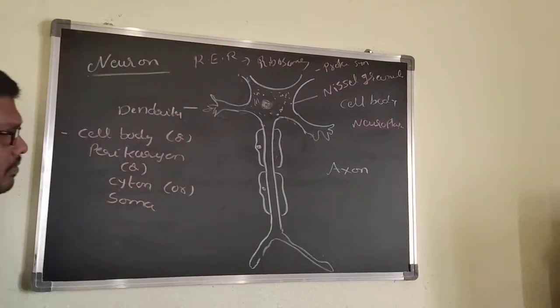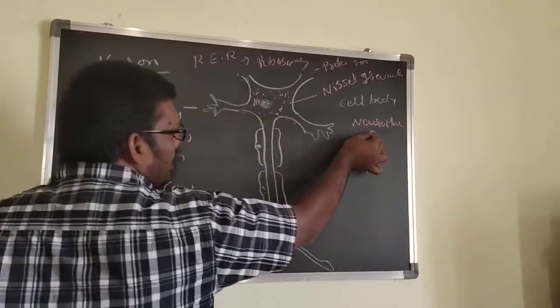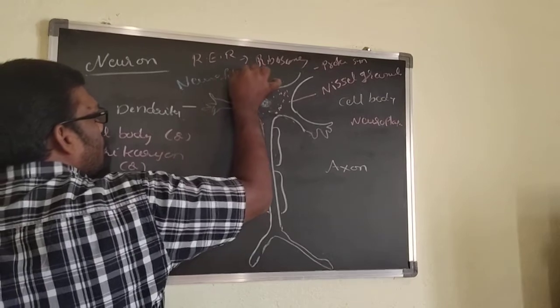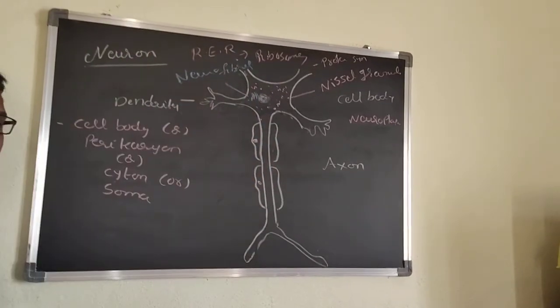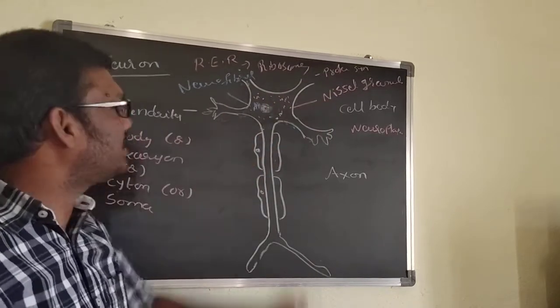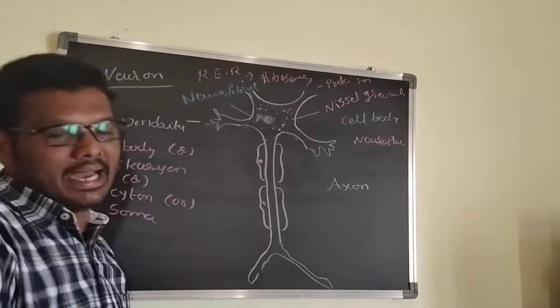And then they also have specialized fibers. Those fibers are called neurofibrils. So the specialized cell organelles present in the neuroplasm are Nissl granules and neurofibrils. What are neurofibrils? We can discuss that in the later class.